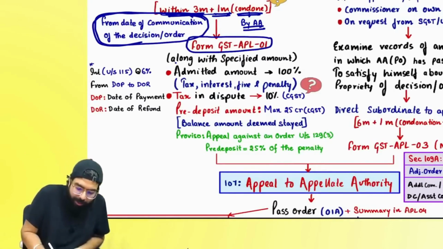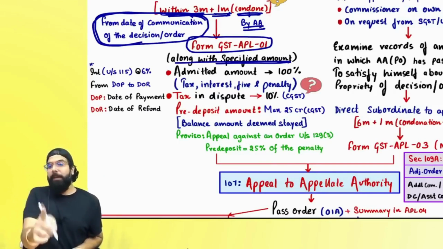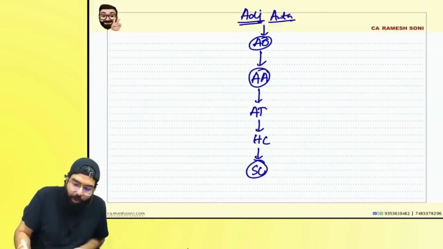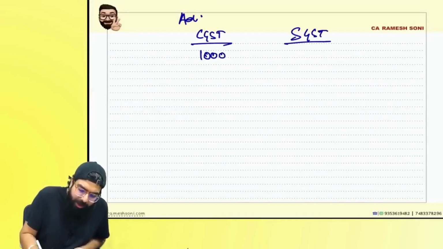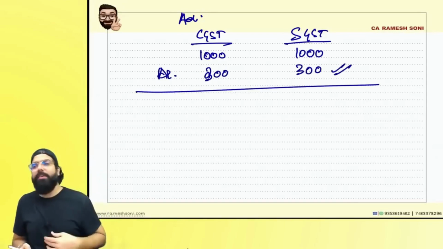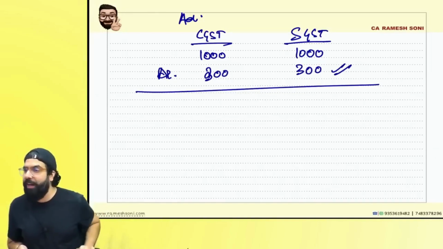Now, when the appeal is going, you have to give a specified amount. Number 1, whatever tax you are admitting, along with the tax, interest and penalty you have to give. So, whatever is the admitted amount, suppose the adjudicating authority passed an order, CGST amount was 1000 crore and SGST amount was 1000 crore. You told them, out of the 1000 crore, I admit that I should be paying 300 crore and 300 crore. Then this 300 crore CGST and 300 crore SGST, you have to pay along with interest, penalty, whatever fine is applicable.